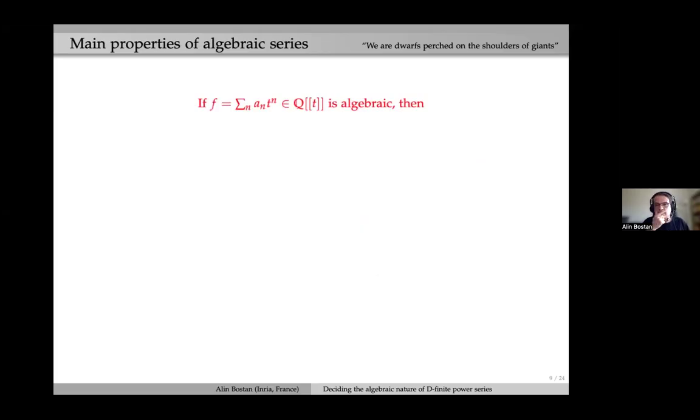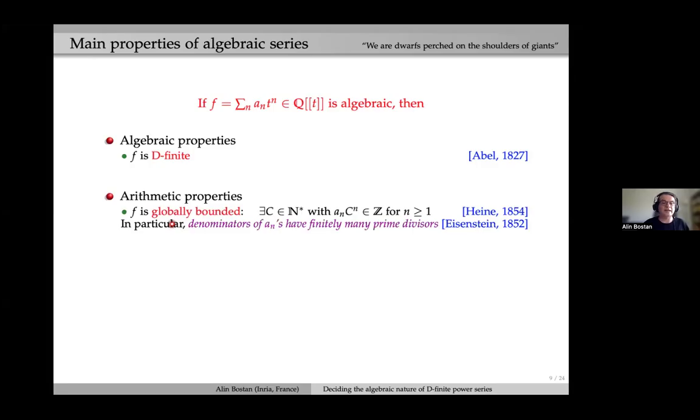Now let me spend a few moments on properties of algebraic power series. So I will classify them into three categories. If F, the sum of a_n t to the n, is algebraic, then we know by this theorem of Abel that F is D-finite. Okay, that's something that I already told you. But there are also arithmetic and analytic properties. So among the arithmetic properties, I chose one very nice and important. It is the fact that F has almost integral coefficients. Now I will define this notion.